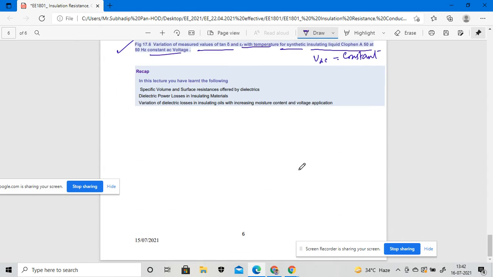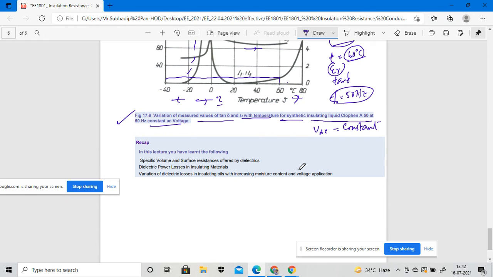If I recapitulate, in this two-day lecture we discussed the specific volume and surface resistance offered by the dielectrics, the dielectric power losses of the insulating material, and the variation of the dielectric losses in the insulating oil with increasing moisture content and different voltage application. These are the three things I already discussed during the two sessions.